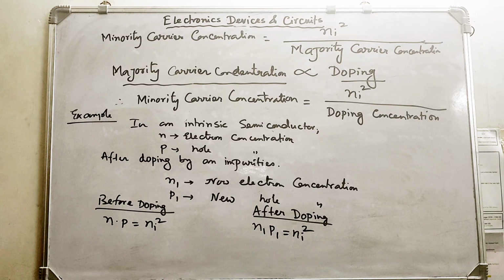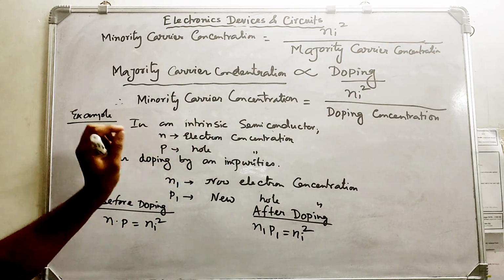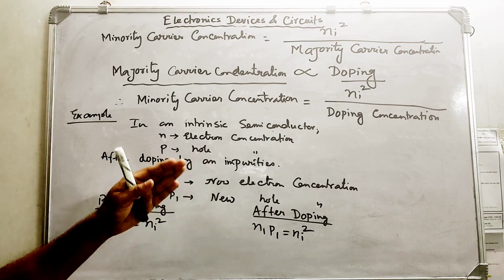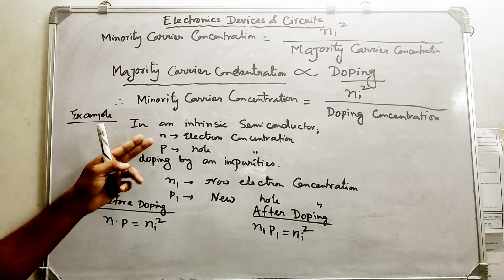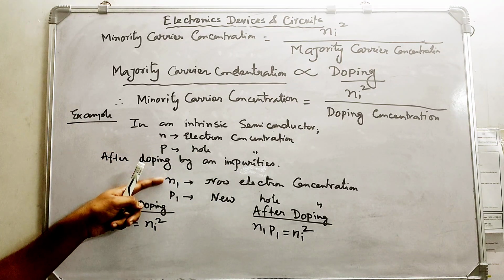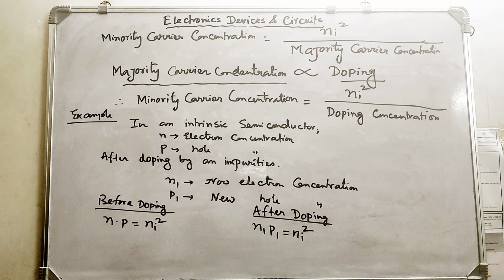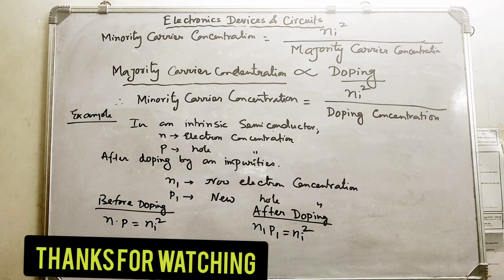Try to understand. That means ultimately this will never change, this is constant. The product of electron and hole concentration is always constant, even before doping and after doping. Before doping means intrinsic semiconductor, which is also called pure semiconductor. After doping means it becomes P type or N type, right? As we have doped with some impurities, n and p have changed into n1 and p1. Now even after doping and before doping, you can see the intrinsic carrier concentration is the same. That defines the mass action law, right? So this is what the mass action law is.